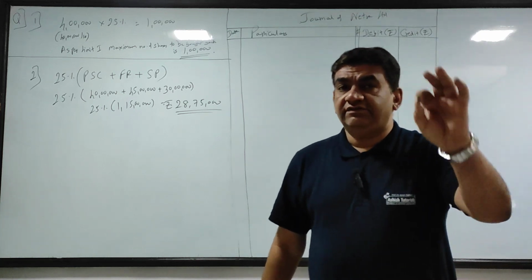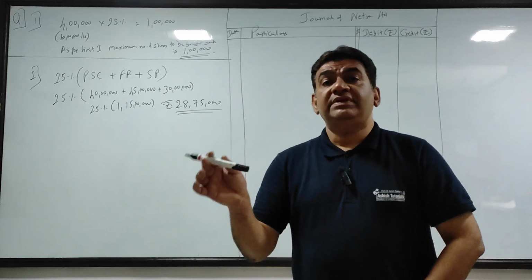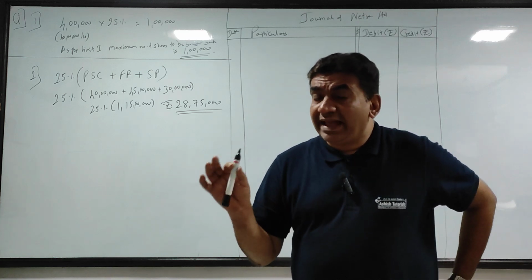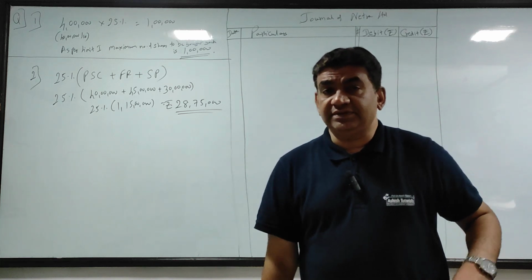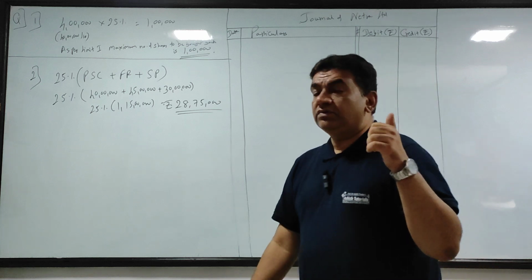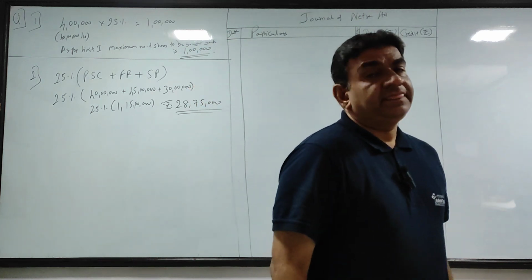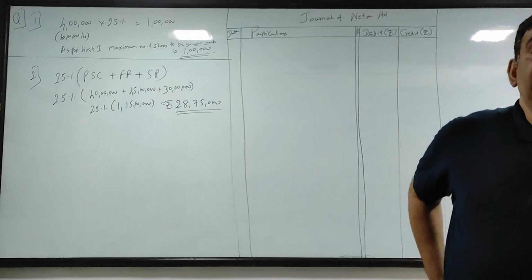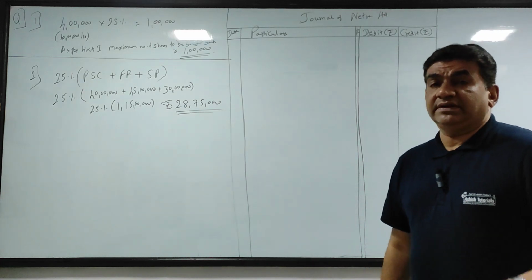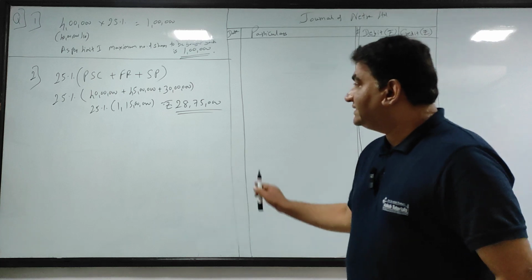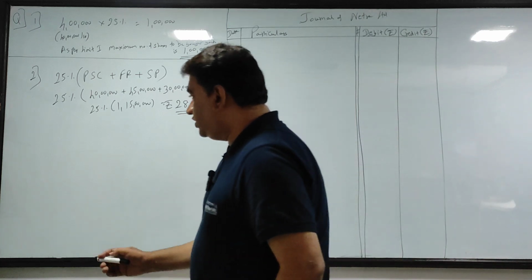That means face value is 10. Premium will be 25 minus 10, that is 15. So my buyback price 25 ka breakup is face value 10 per share and 15 rupees premium. That gives you 25 rupees.